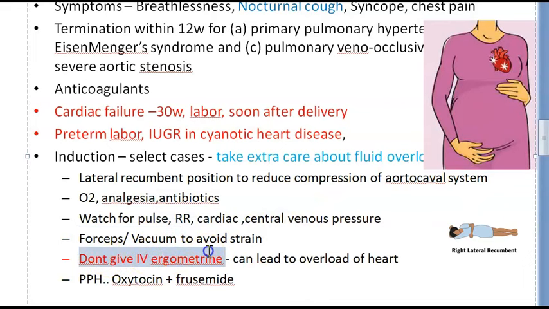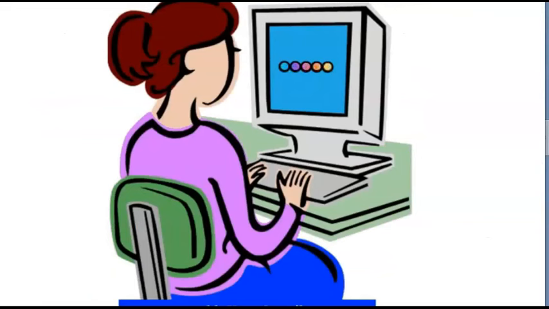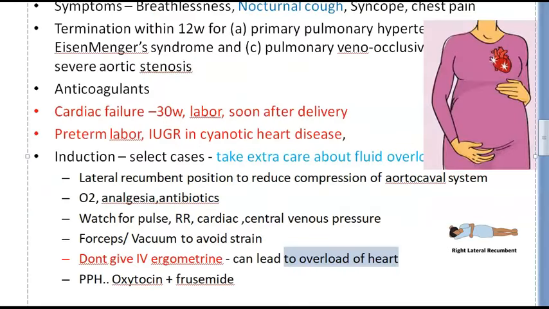Do not give IV ergometrine. So, what happens with this? There will be sudden contractions of the uterus, and the venous return to the heart will increase, and there will be overload of the heart, okay? So, what will you not give? You will not give ergometrine. Say ergometrine. Yeah, you should not give it, okay?